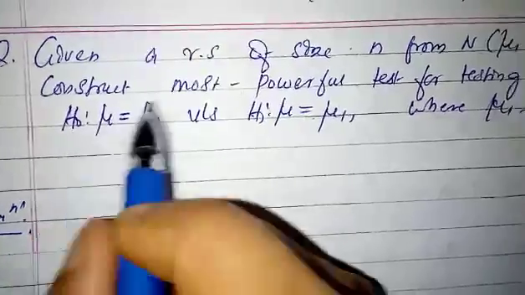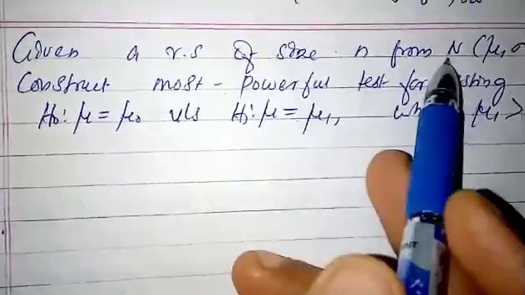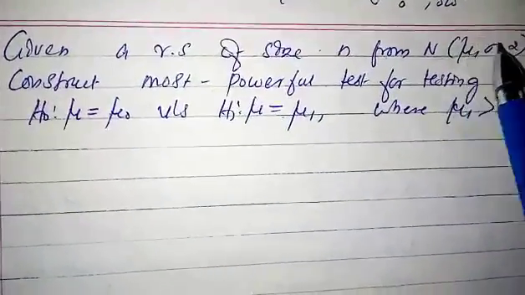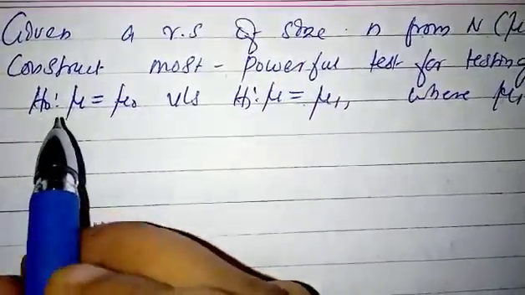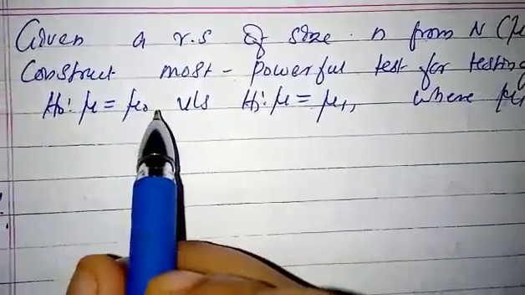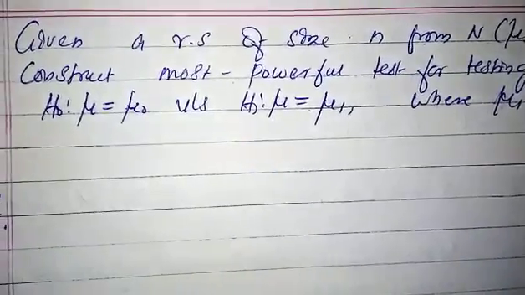Here we know that it's a random sample from a normal distribution with mean mu and variance sigma naught square. It's also given that H naught: mu equal to mu naught, and H1: mu equal to mu 1.